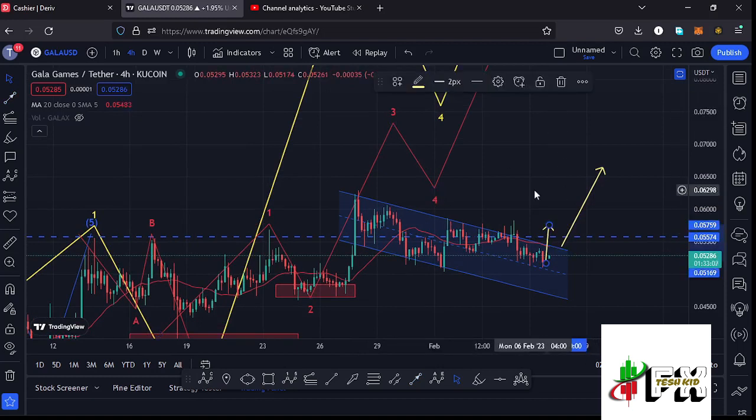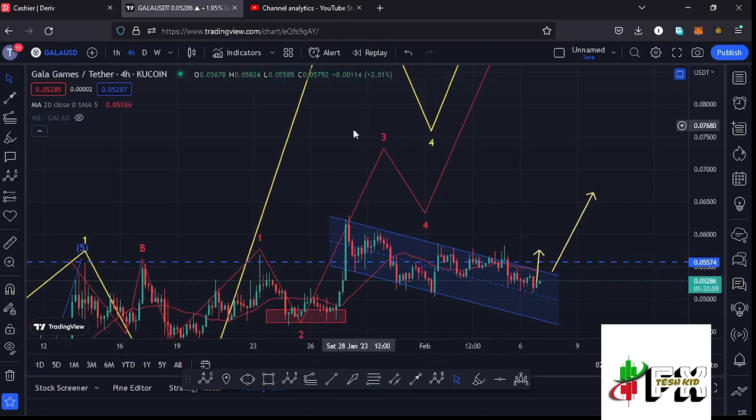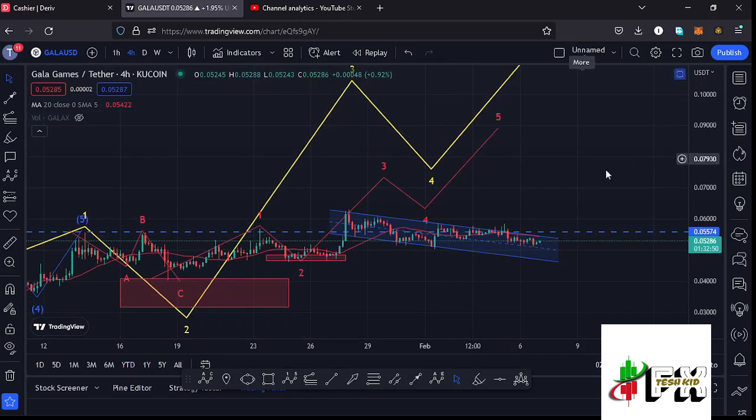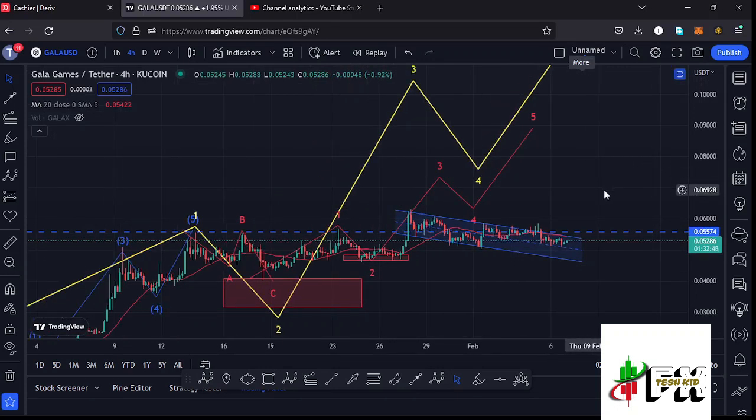But given that we have lost the 20-day MA here on the 4-hour chart, we have also lost the wave 1 high, then there are chances that we are losing the impulsive nature in the formation of this wave 3, and whatever we are seeing over here could be the start of a corrective structure in what we could term as the formation of a larger Elliot wave count 2, and that can only happen in case we continue pushing lower, see a breakout out of this descending channel to the lower side, and once the breakout is in, we can expect a retest of the lower side of the channel before we continue pushing even lower.